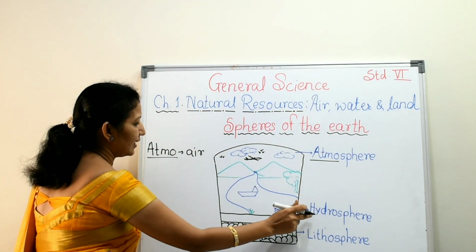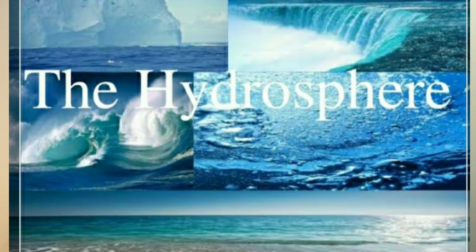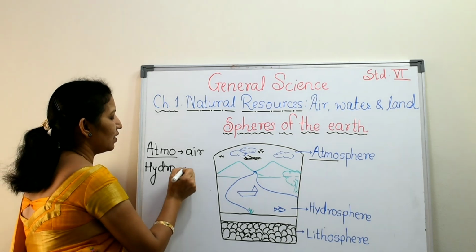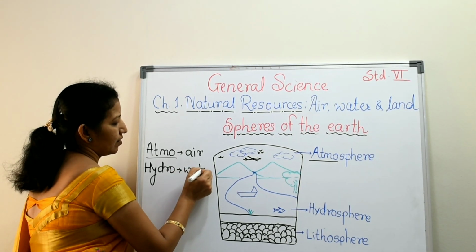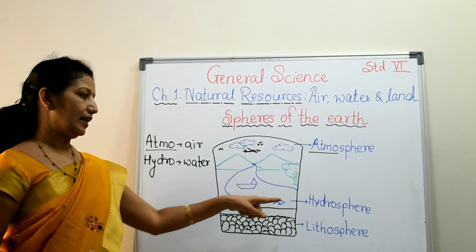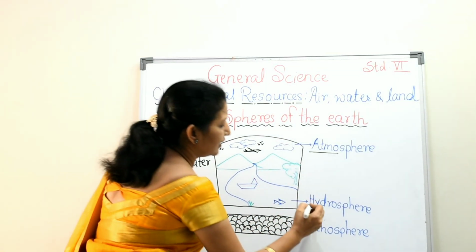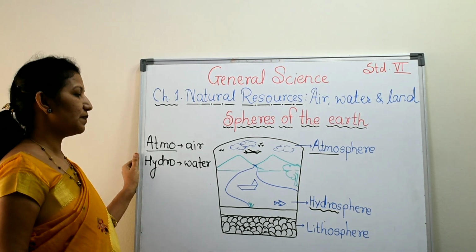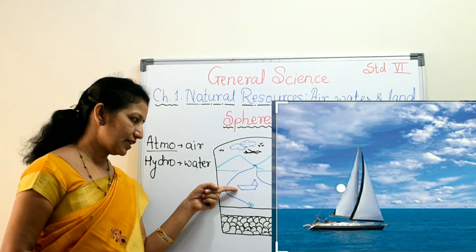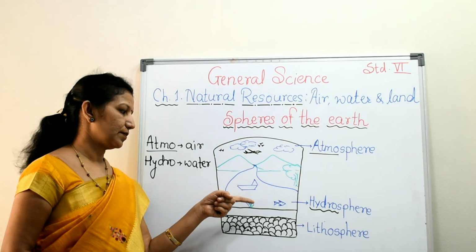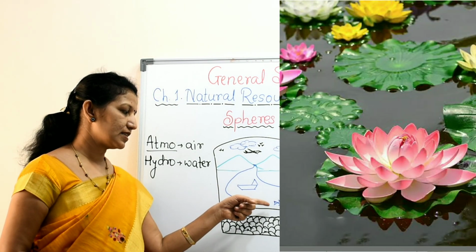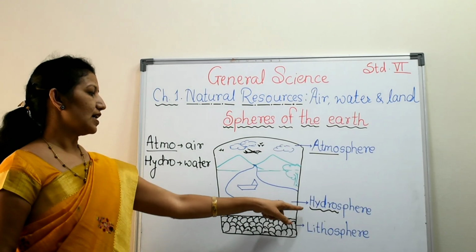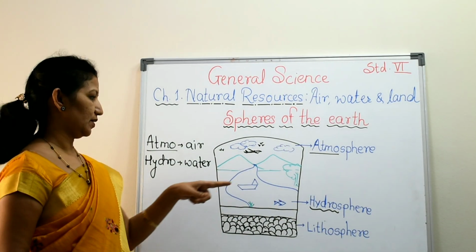There is second sphere and that is called hydrosphere. Hydro is the prefix that is used for water. So, the layer of water on the earth is called hydrosphere. In hydrosphere, what do we see? Here is a sailboat that is sailing in the water. Also, there are some aquatic plants. There are aquatic animals like fish. In this way, these are all in the hydrosphere.